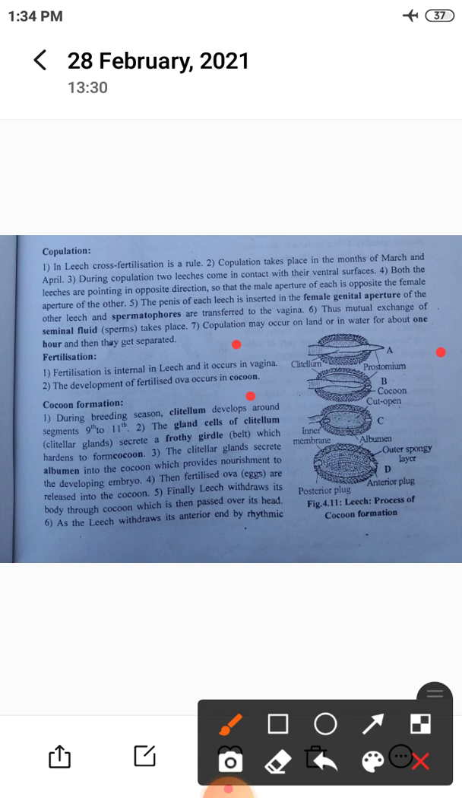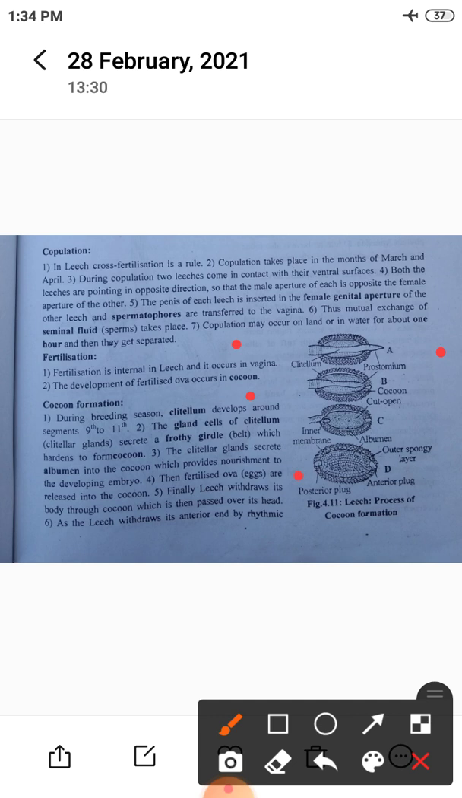During breeding season, the clitellum develops around segments 9 to 11. Last lecture we discussed the clitellum. The gland cells of the clitellum secrete a frothy girdle which hardens to form the cocoon. The clitellar gland secretes albumin into the cocoon, which provides nourishment to the developing embryo.